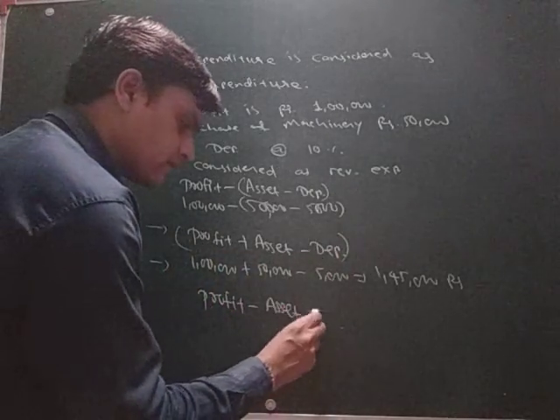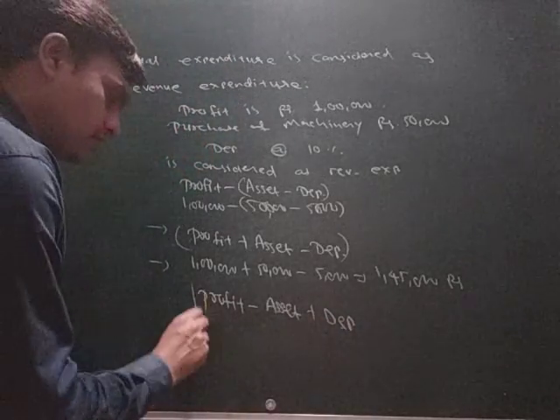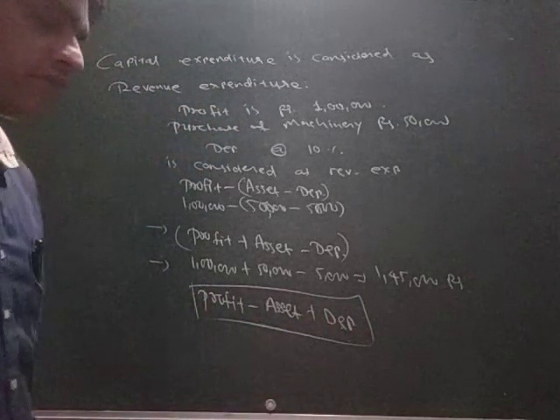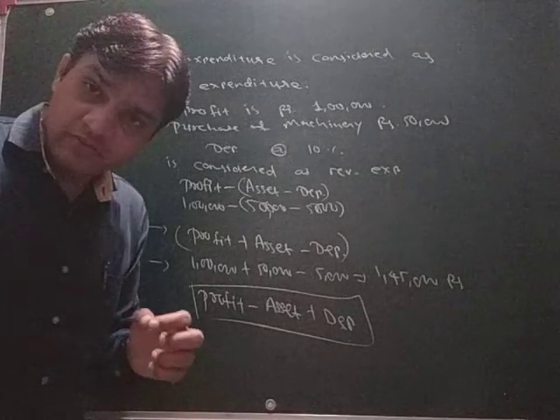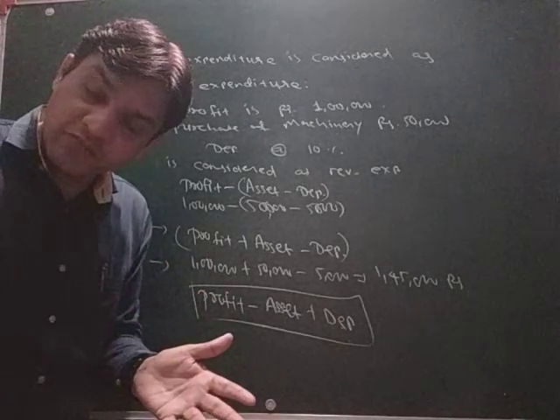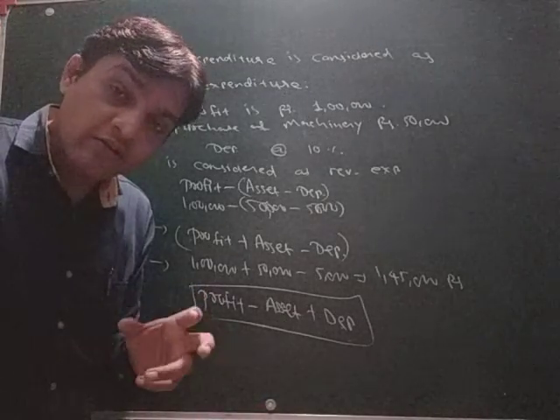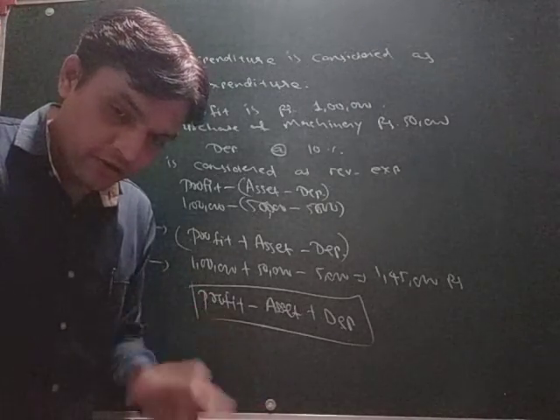This is what we have to follow whenever the revenue expenditure is considered as capital expenditure in the calculation of profit, in the calculation of normal profit.